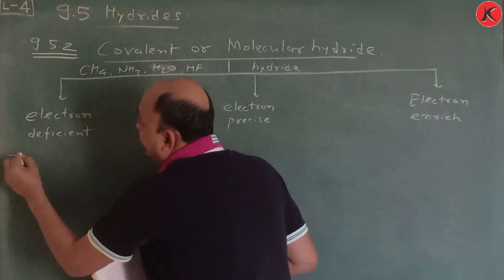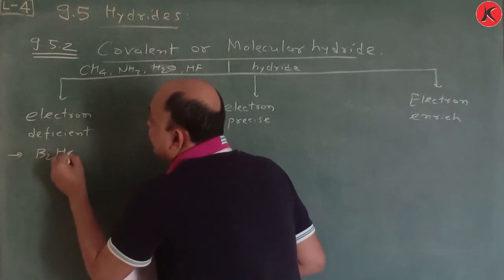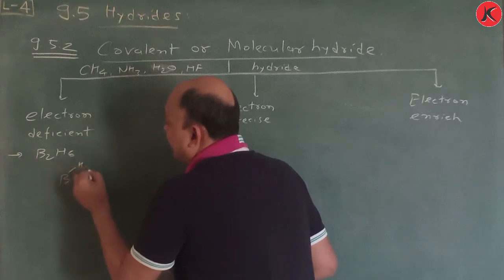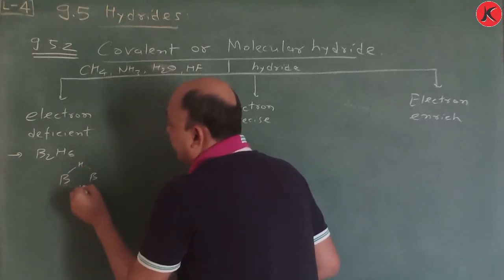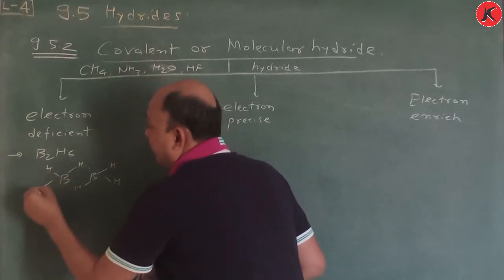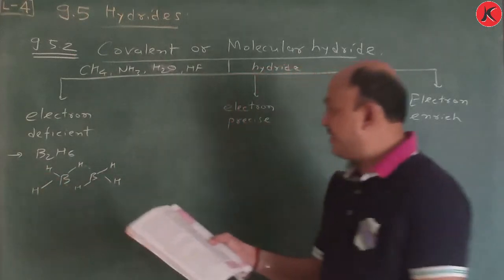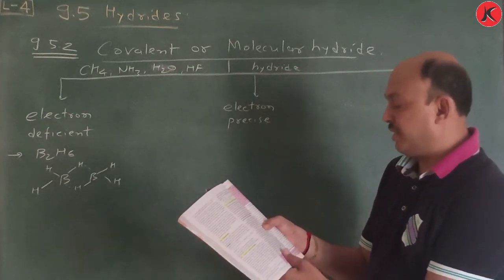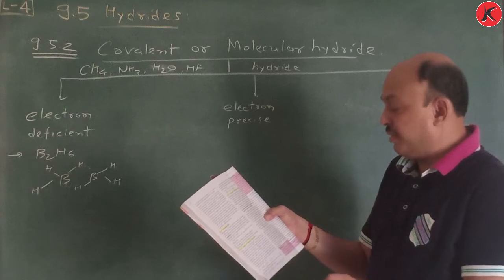Example is diborane, B2H6, and the structure is like this, which you have to learn later on. Remember, this is the structure of diborane, B2H6. Here electron deficiency is there because one electron is remaining.